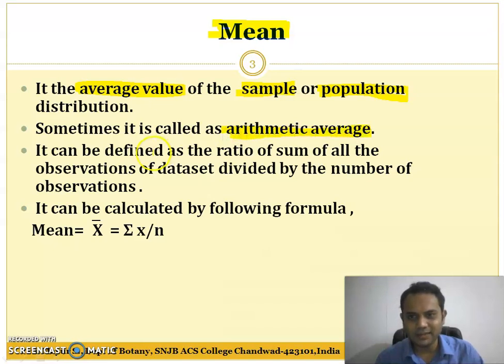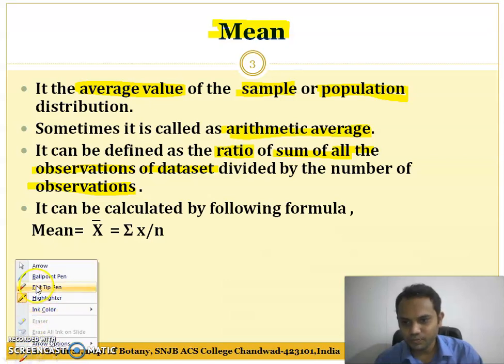In simple terms, it can be defined as a ratio: the ratio of the sum of all the observations of a data set divided by the number of observations.